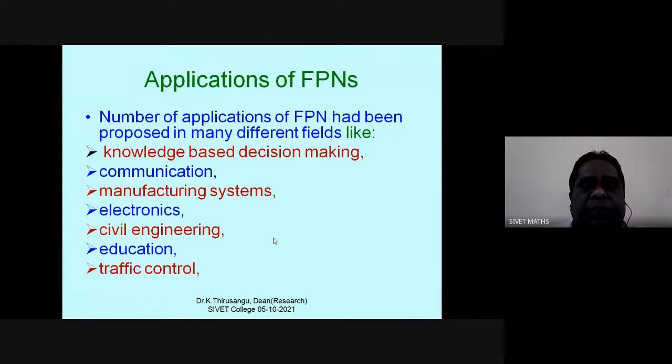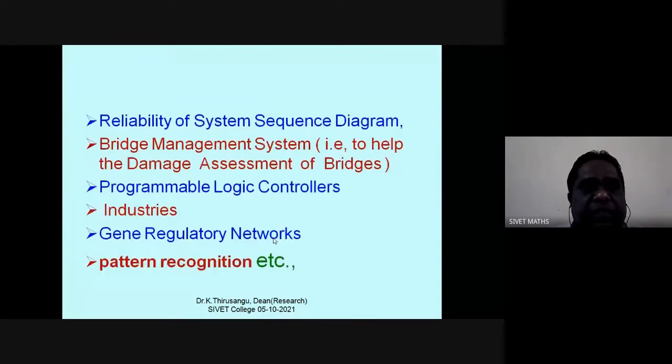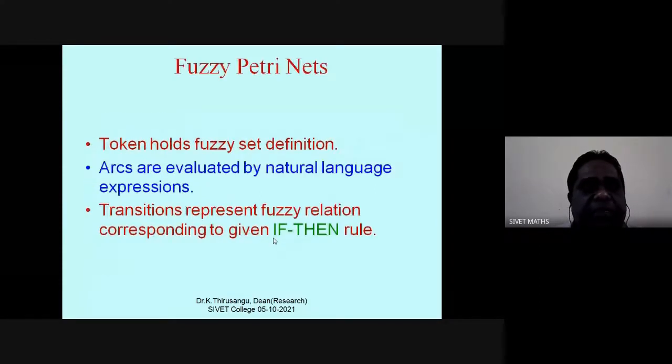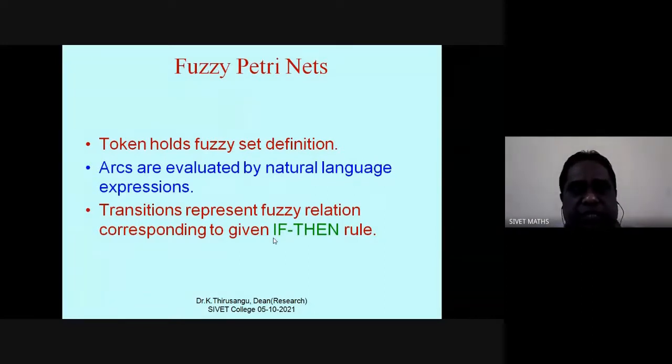There are plenty of applications proposed for fuzzy Petri nets in many different fields, like knowledge-based decision making, communications, manufacturing systems, electronics, civil engineering, education, traffic control, like that. See, there are plenty. Let me show how we are associating fuzzy concepts into Petri nets.